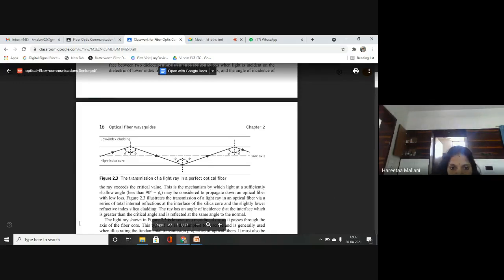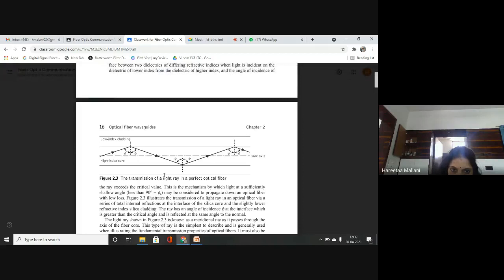Yes, student, finished. Mark all the parameters. Here you can see this line, the bottom line and the topmost line is your cladding. This bottom line and topmost line is the outer diameter of your clad. This inner diameter, this solid line and this solid line is your core. These are cylindrical optical fibers.